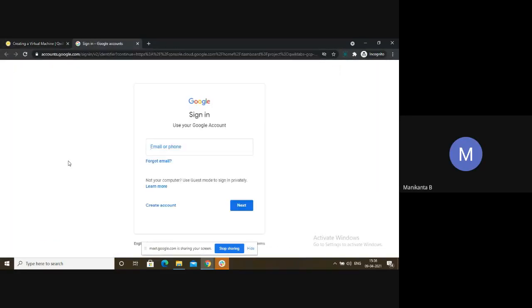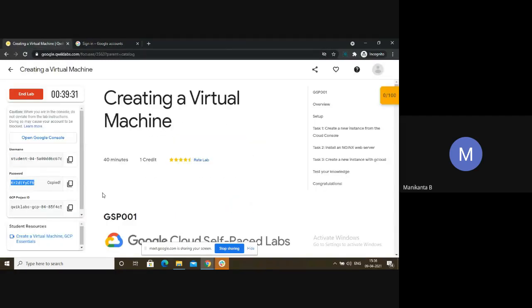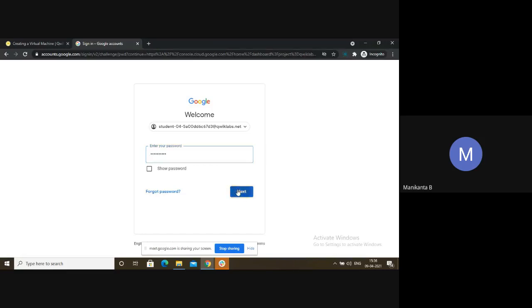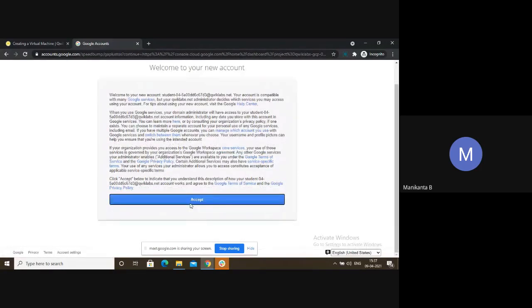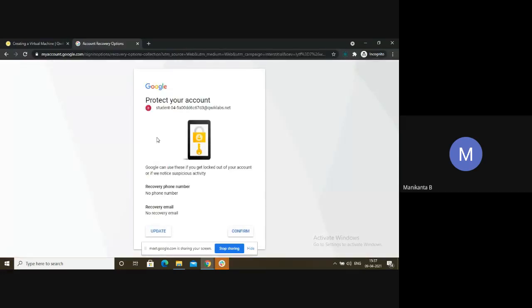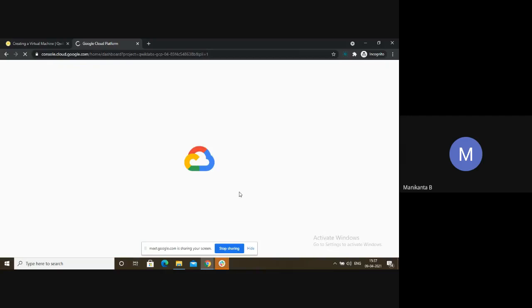Copy the username, paste it. Copy the password, paste it. After clicking on accept, they will ask you to give a phone number. Don't click on update, just click on confirm and go ahead, because this is temporary mail ID access.